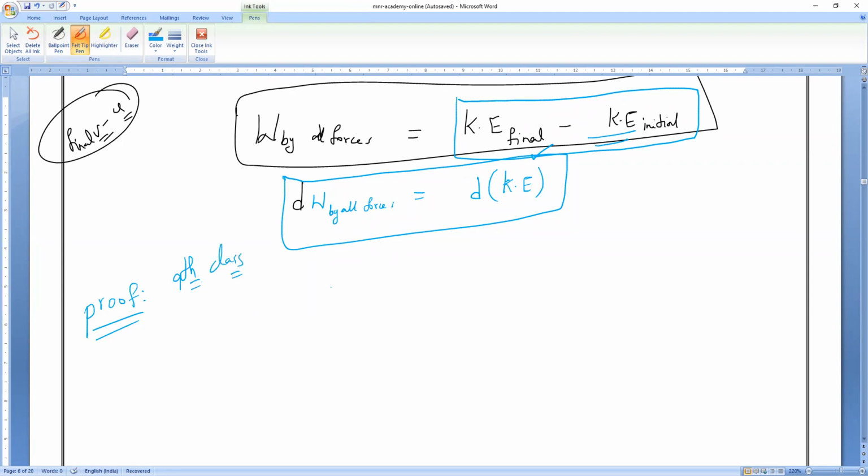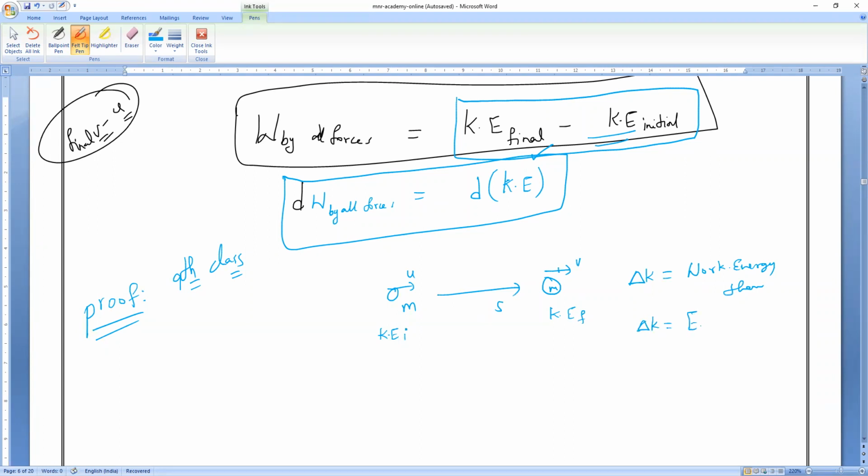Okay, Rudreswa, Pradosh. For 9th class, we'll say, for example, a body is traveling with initial velocity u, whose mass is m. Now, after a certain time, after traveling a certain distance, its velocity increases to v. So mass remains constant. So here, what is the kinetic energy? This is KEi, initial kinetic energy, and this is final kinetic energy, KEf. So what is the change in kinetic energy? Change in kinetic energy equals the work energy theorem. Clear, Pradosh?